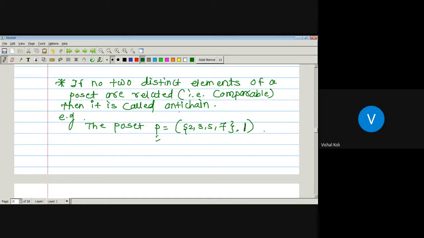Now, what is the definition of antichain? Any poset is said to be an antichain if no two distinct elements of our given poset are comparable. Here 2 does not divide 3, 3 does not divide 5, 5 does not divide 7. 2 does not divide 3, 2 does not divide 5, 2 does not divide 7. Whenever we take any two distinct elements belonging to this set, they are not comparable. Then by the definition of antichain, the corresponding poset will be an antichain, which implies P is an antichain.